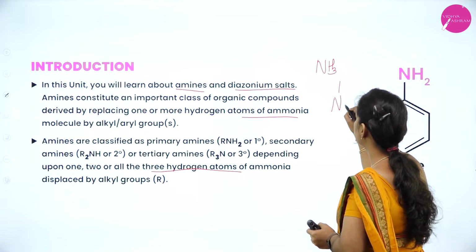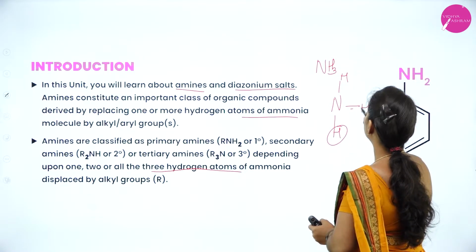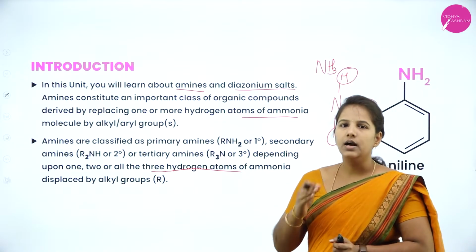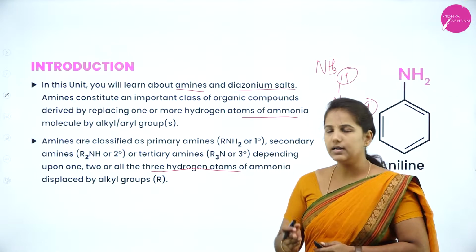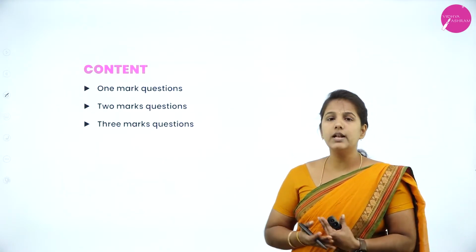So I can write this structure like this. Okay. If you replace all these hydrogens with any of the alkyl groups or aryl groups, which we call what? Amines. Next. From this unit, we can expect totally 7 marks.